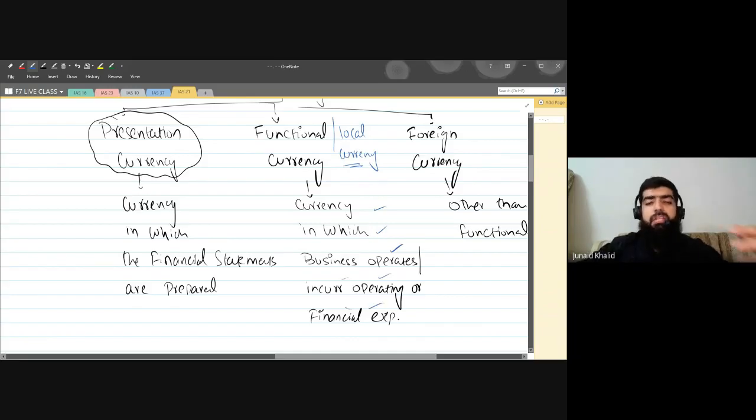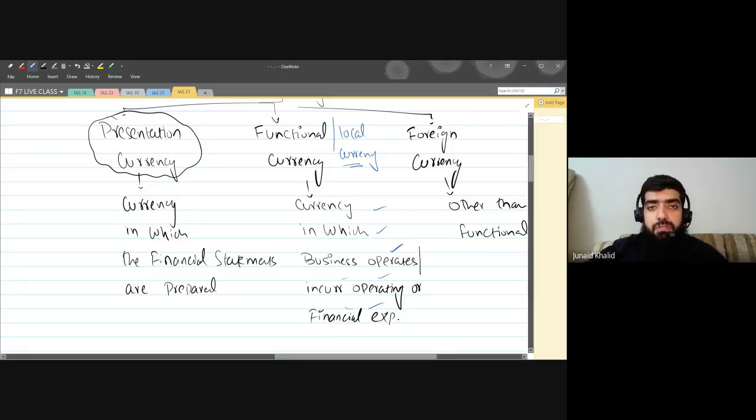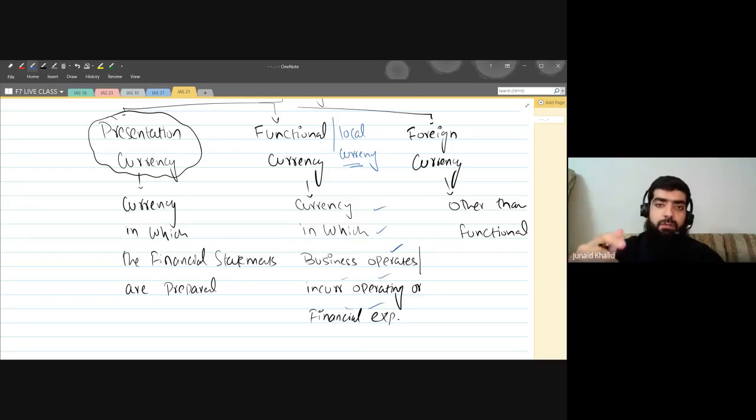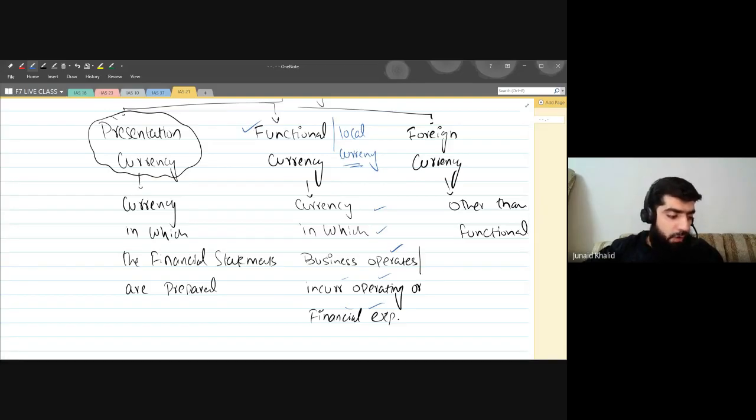It means if you are taking a loan, purchasing goods, selling goods, paying your employees, paying rent to your landlord, paying advertisement cost, paying utility bills in pounds, then you are incurring the amount in pounds. So this will be known as the functional currency. So pound will be your functional currency, the currency in which you are operating. The currency in which you are doing the operational expenditures is known as the functional currency, or we can call it a local currency.